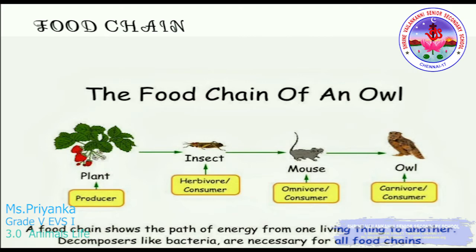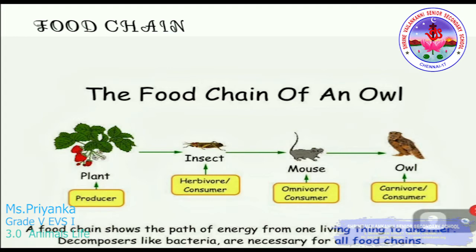In the food chain, it will always start from the producers, that is the plants. It will always be the plants. And the next, here I have given you an insect, which will eat the leaf or something like that. So these insects will always be herbivorous. Why is it herbivorous? Because it is a plant eating animal. So the first consumer will always be herbivorous, so it's a primary consumer. And the secondary consumer can be an omnivore or a carnivore.